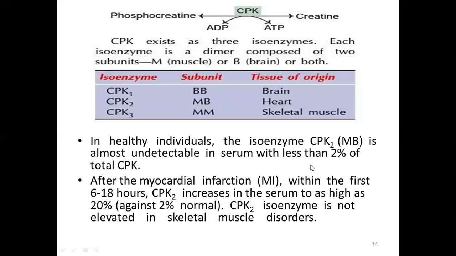Like in the healthy individual its level was 2%, but in the myocardial infarction patient its level rises to 20%. And the CPK2 isoenzyme is not elevated in skeletal muscle disorder because its main tissue is the heart, therefore it has nothing to do with the skeletal muscles.